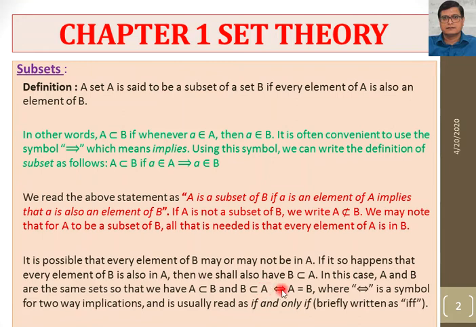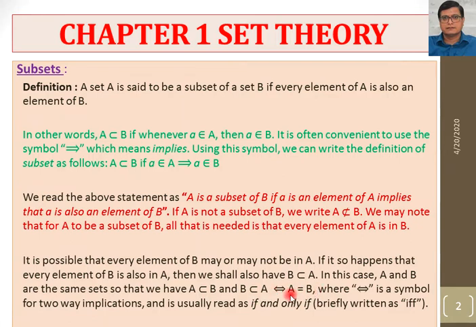This symbol is known as two-way implication, if and only if. Two-way implication means we can read it from the left side or from the right side. If the left side is true, A is a subset of B and B is a subset of A, then we can say A and B are equal.